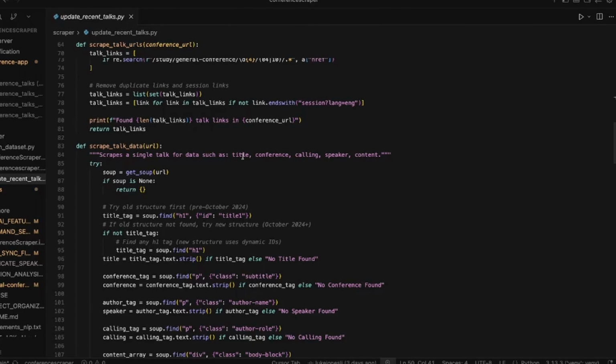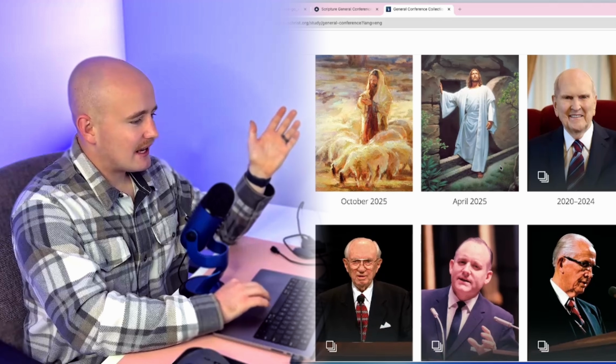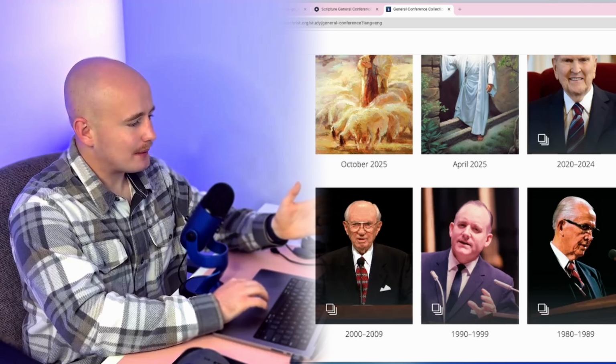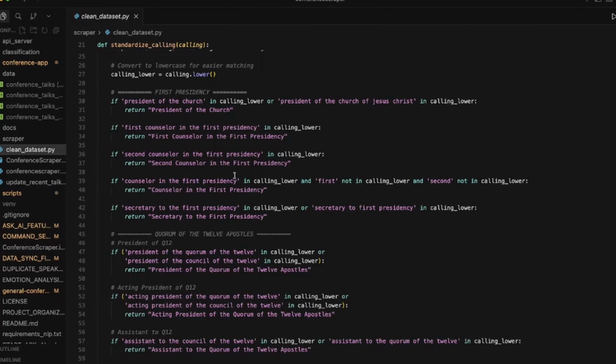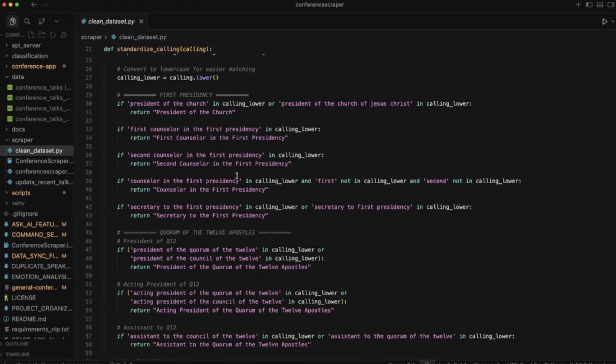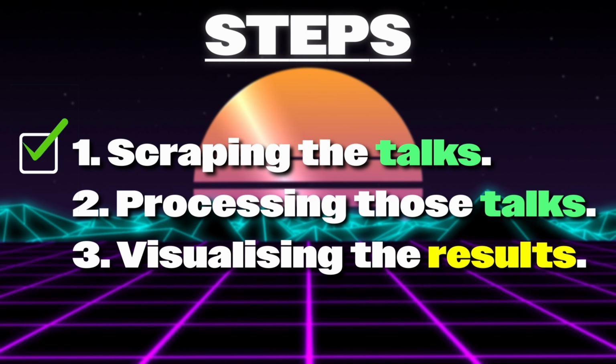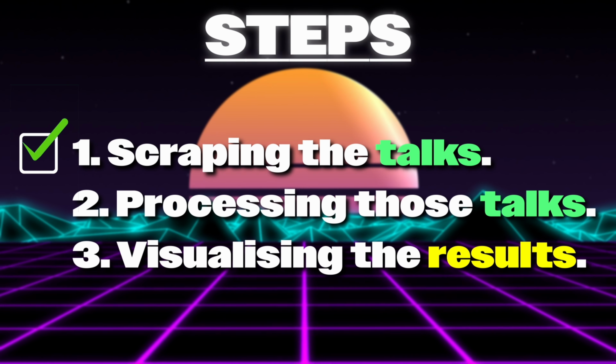I'm not going to bore you with all the details, but this is the script that we made that takes all of the conference talks from this website and outputs it into the CSV file with about 3 million rows of data. Now, there's different issues with how the talks were formatted on the website throughout the years, and so we have this script that standardizes everything so that it's way easier to analyze everything. And that's pretty much everything from step 1. We gather the data all together and then clean it for easy analysis.